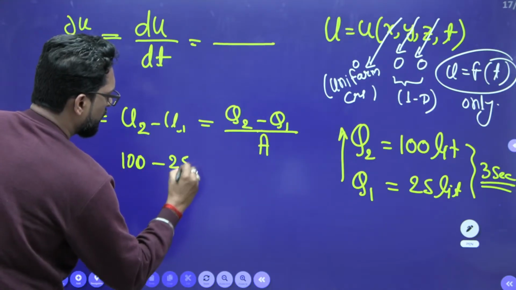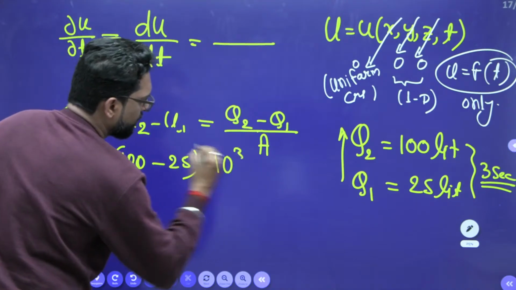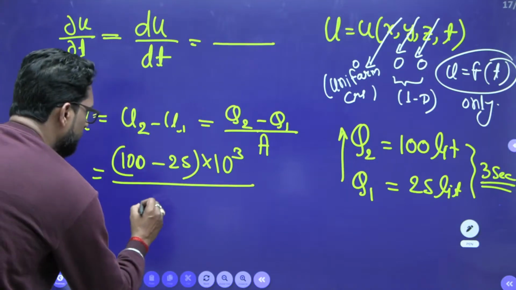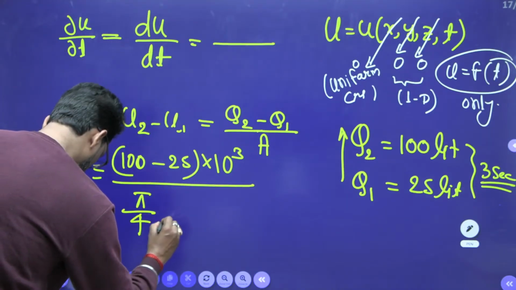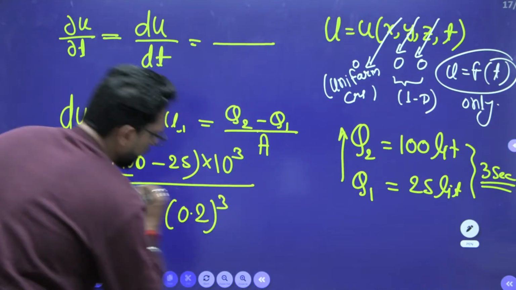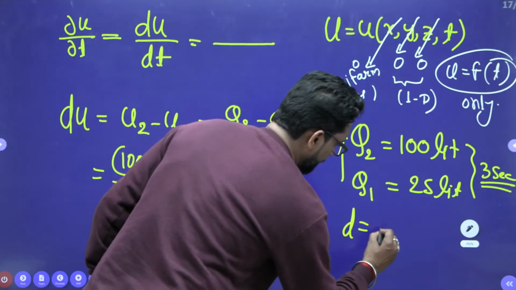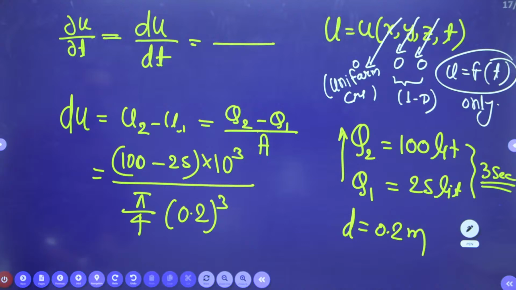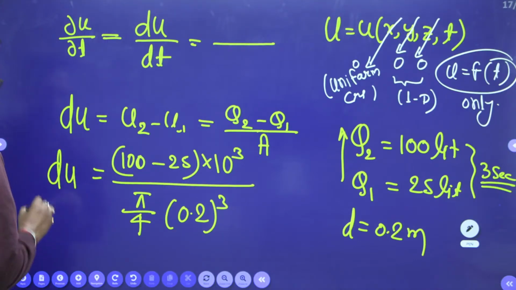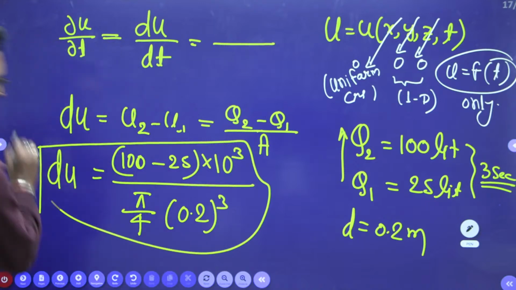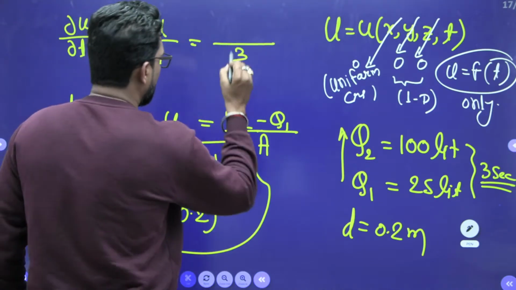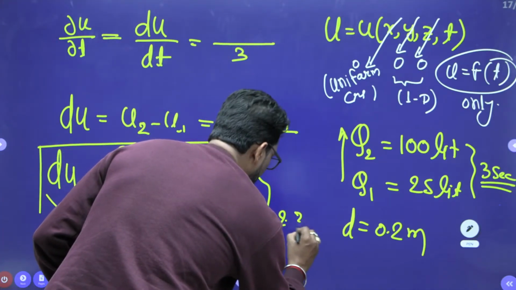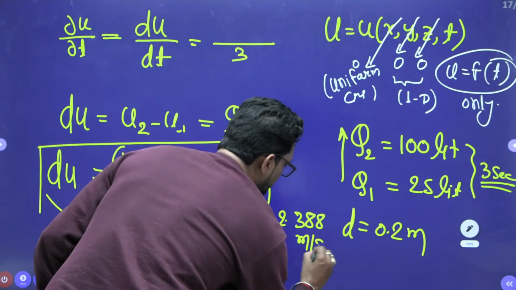minus 25 into 10 to the power 3 meter cube, divided by area. Area is pi by 4 into d squared. Diameter is given as 0.2 meter, that means 20 centimeter. So from here you can easily find du, and then du divided by time. Time is 3 seconds. So this du is 2.388 meter per second.